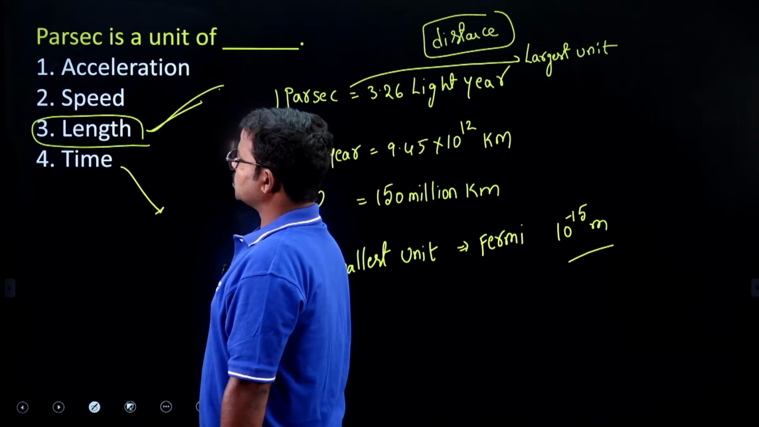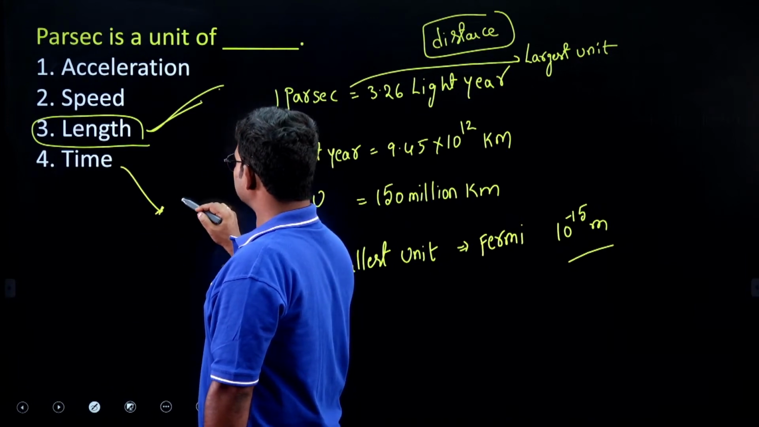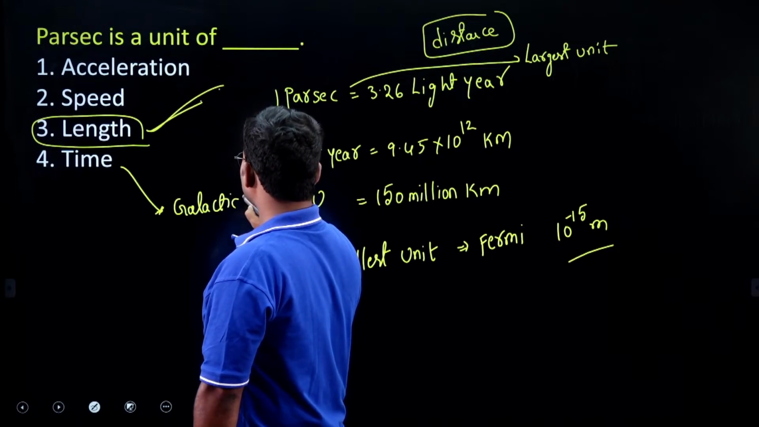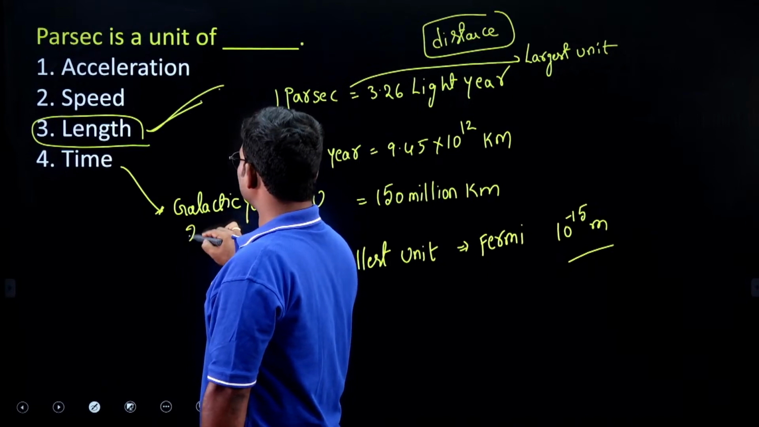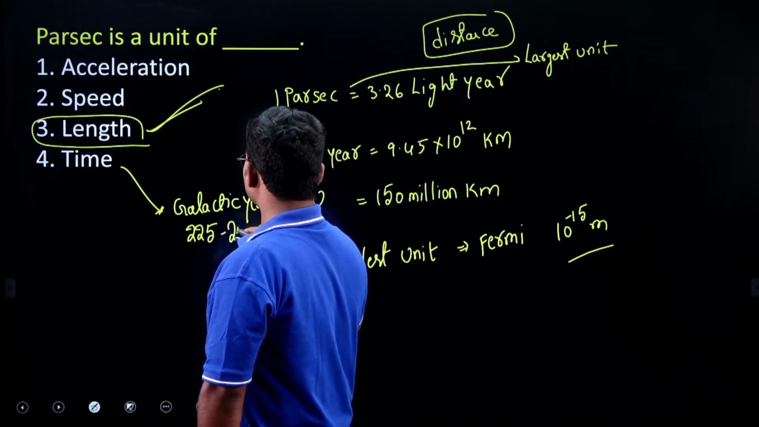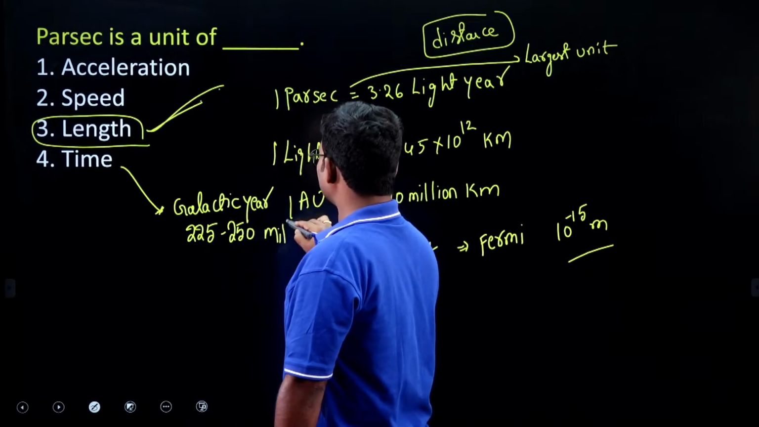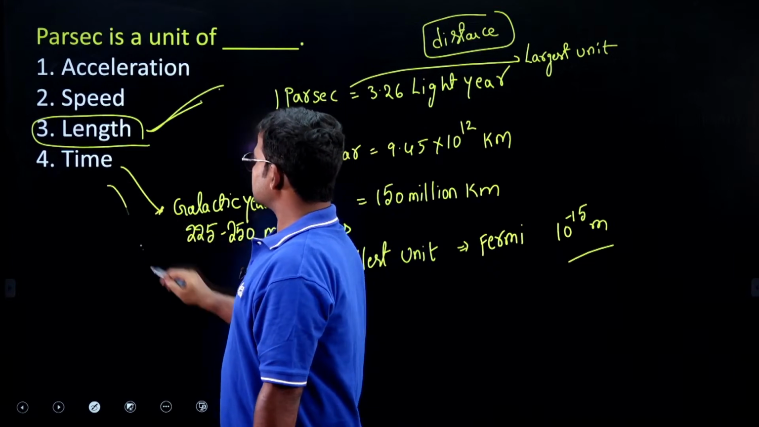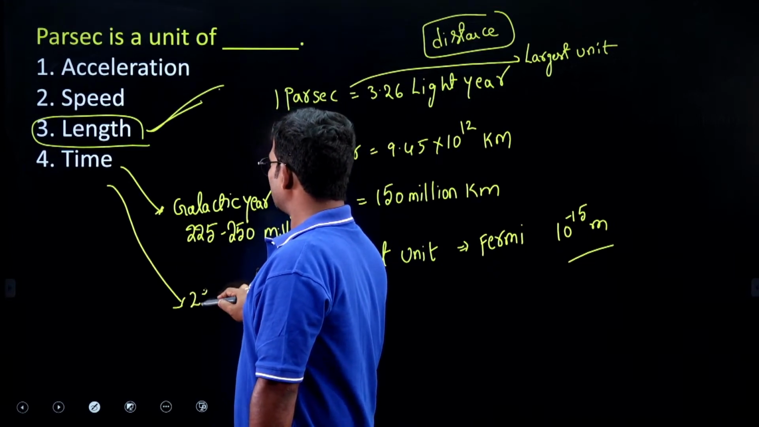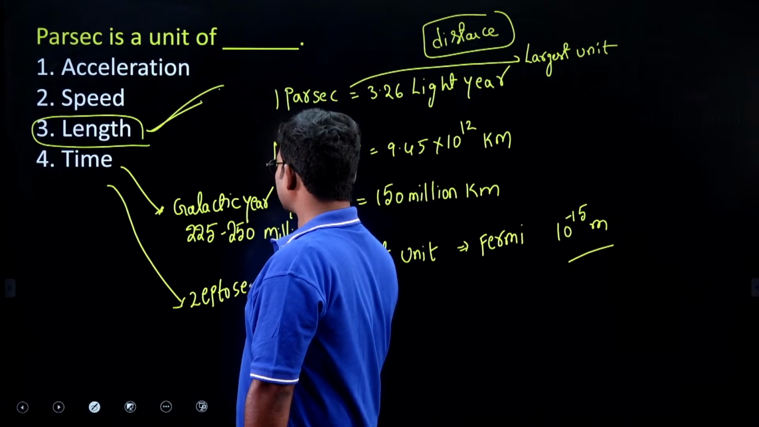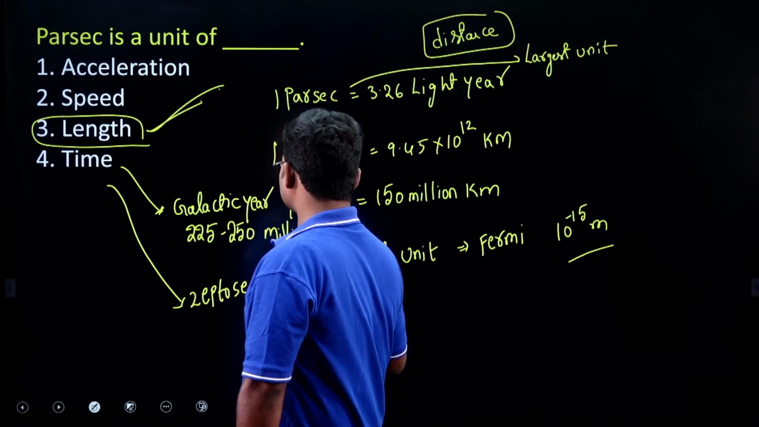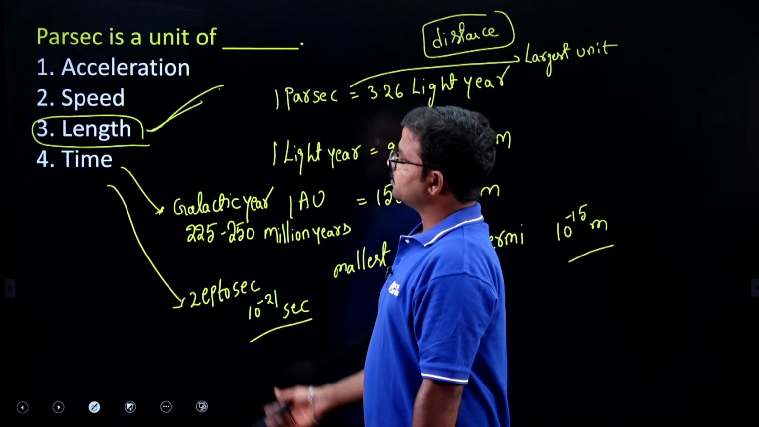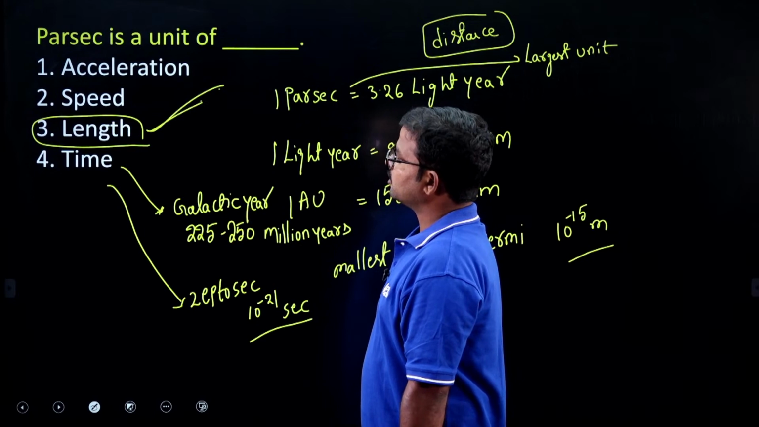What about time? Which is the largest unit? The largest unit of time is galactic year. It means 225 to 250 million years. Next, the smallest unit, Jepto second. 10 power minus 21 seconds is considered as Jepto seconds. This is the smallest unit of time. Okay, so these are the concepts, especially for parsec.